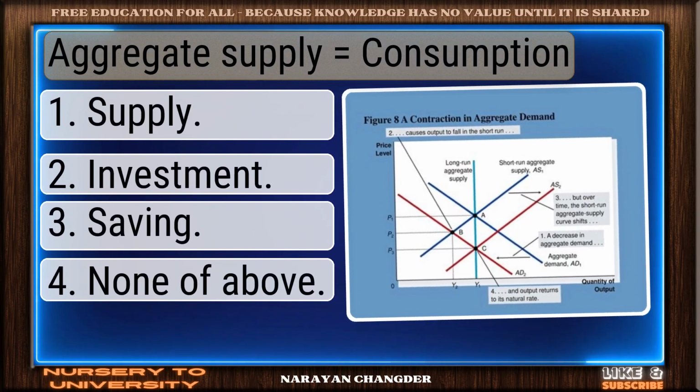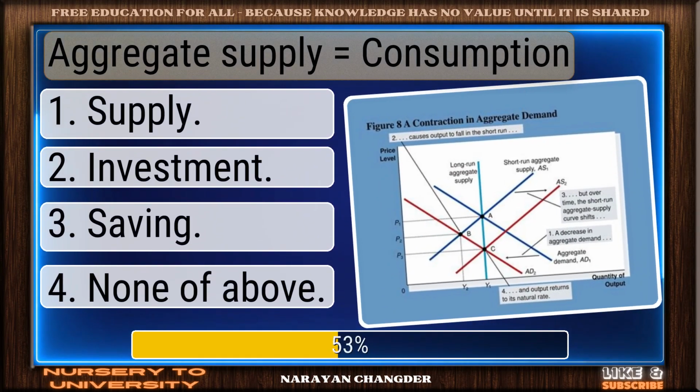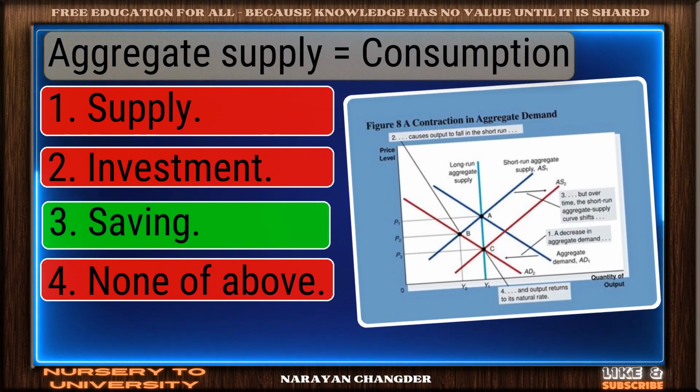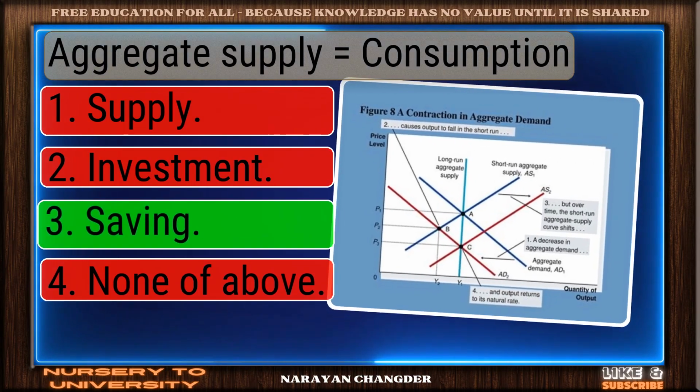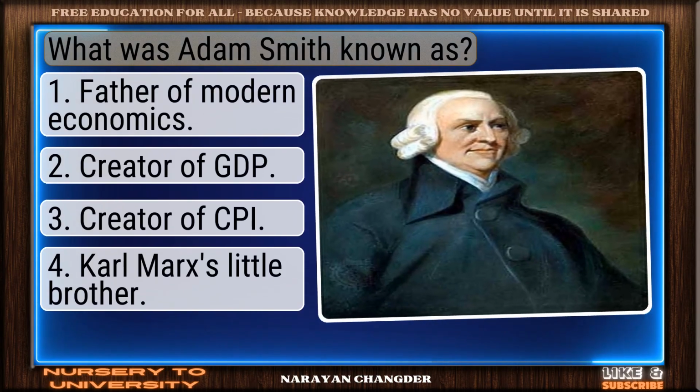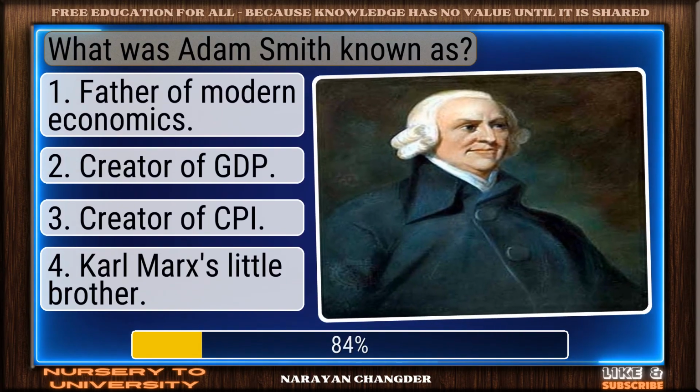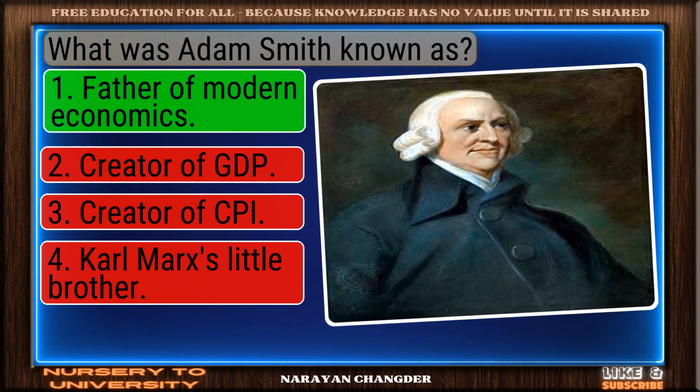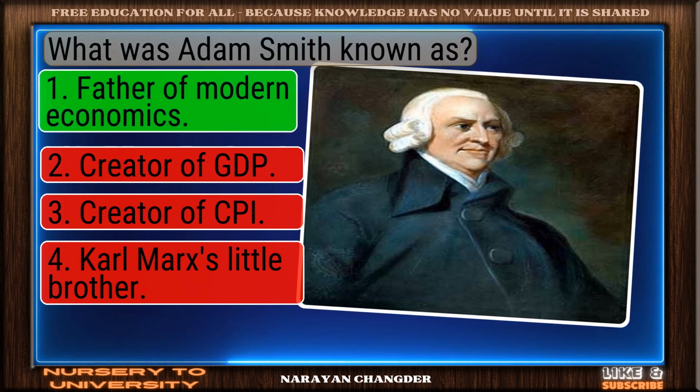Aggregate supply equal to consumption. Valid point. Saving is true. What was Adam Smith known as? Correct. Father of modern economics is the right answer.